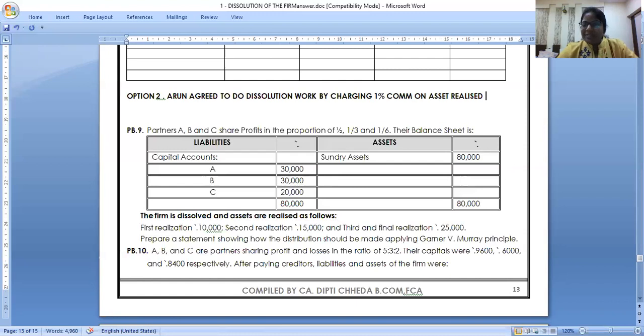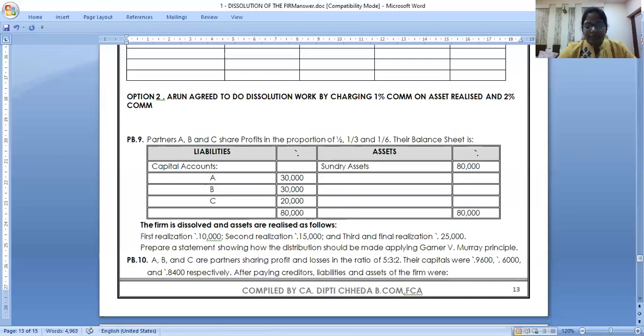Are you all comfortable? Twisting the problem in all the ways, that's the fun of learning accounts. Arun agreed to do dissolution work, but by charging 1% commission on the assets realized and 2% commission on payment made to partners.